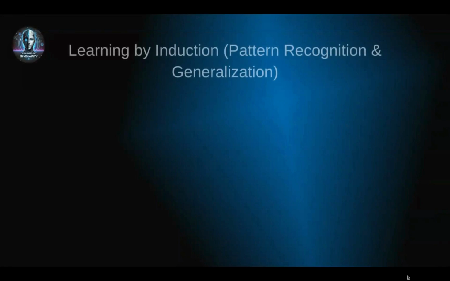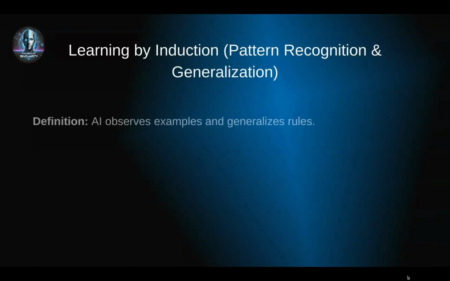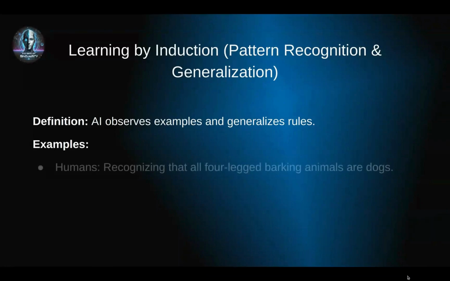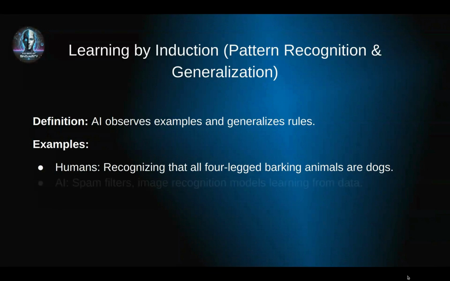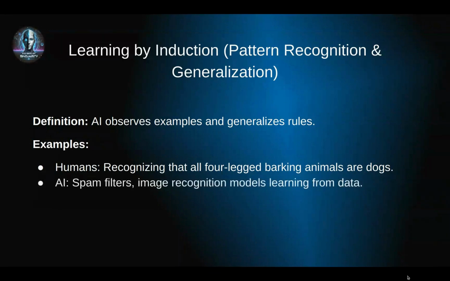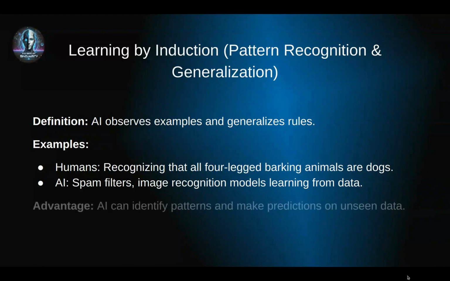Now, let's move on to learning by induction, which is all about pattern recognition. AI looks at multiple examples and generalizes a rule from them. Think of a child who sees many different dogs and eventually understands what makes a dog a dog. In AI, this is how spam filters work. They analyze thousands of spam emails, identify common patterns, and use these patterns to detect new spam. Similarly, image recognition models learn from multiple images and recognize objects in new images. The advantage of this approach is that AI can make predictions even on new, unseen data.